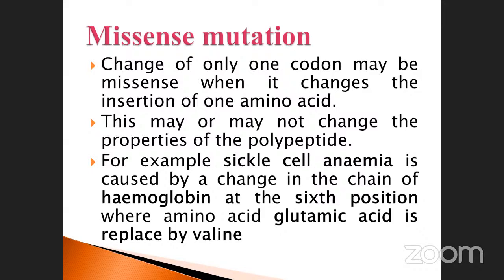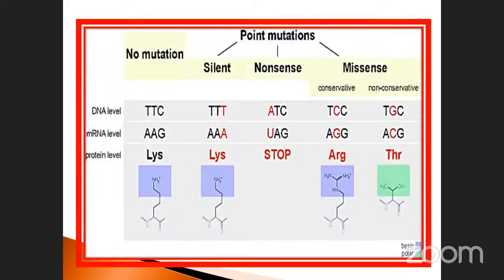Where? In the sickle cell anemia of the hemoglobin. Hemoglobin, where is it present? RBC. Hemoglobin, you know, has 2 alpha chains and 2 beta chains also. Okay, the 6th position of the amino acids, which one? You know, the glutamic acid is replaced by valine. See that one? Structure. See? So these are the point mutations.